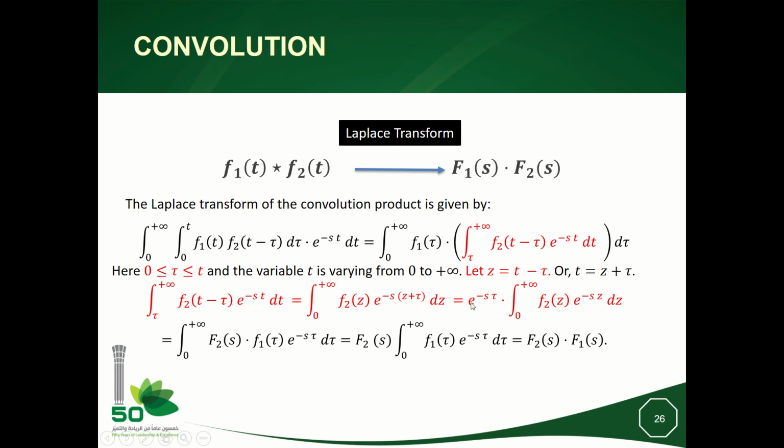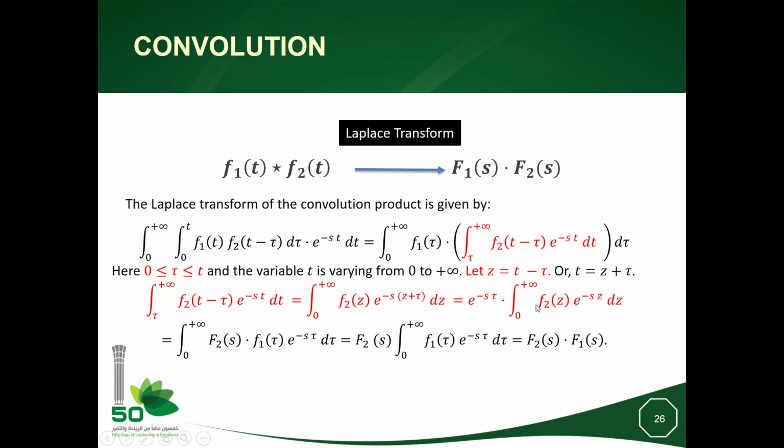So I can take the factor exponential minus s tau outside the integral, because it is not dependent on z, and I will keep the integral from 0 to plus infinity of f2 of z exponential minus s z dz. And this is exactly the Laplace transform of f2 of t.